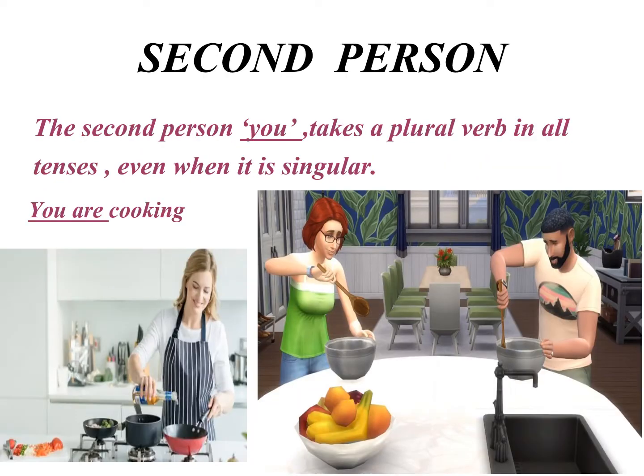Second person. The second person, you, takes a plural verb in all tenses, even when it is singular. When one person is cooking and we are talking to him, we say you are cooking. When there are many people cooking and we mention them, again we talk to them as you are cooking. So whether it is singular or plural, you takes the plural form of the verb.